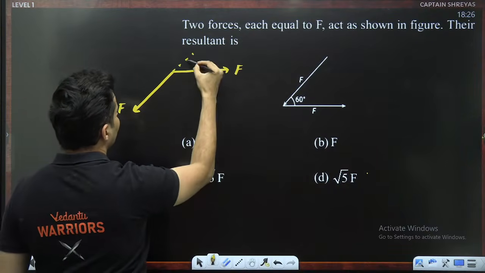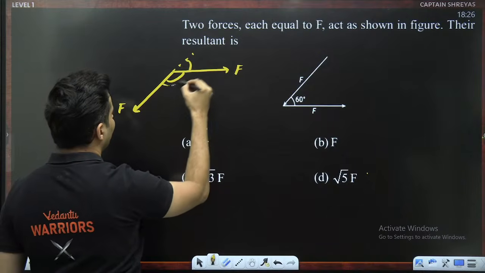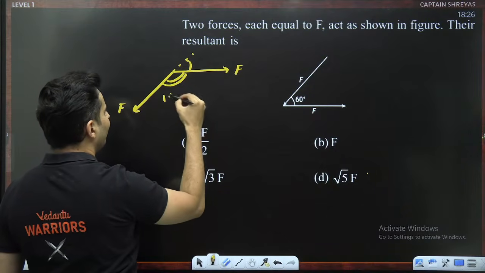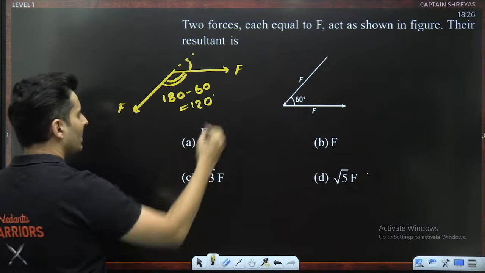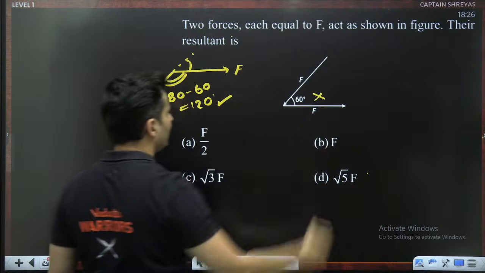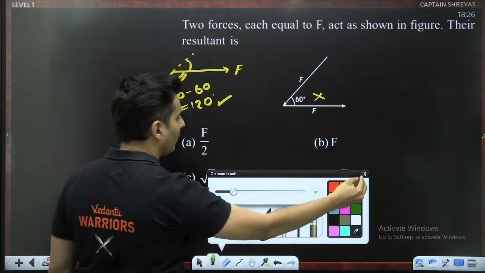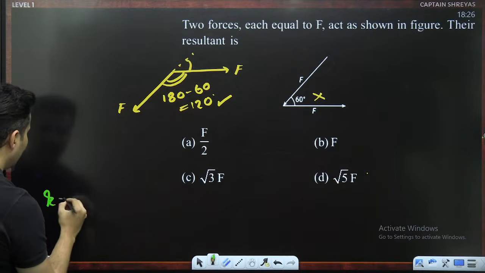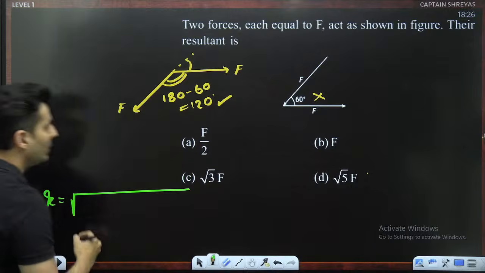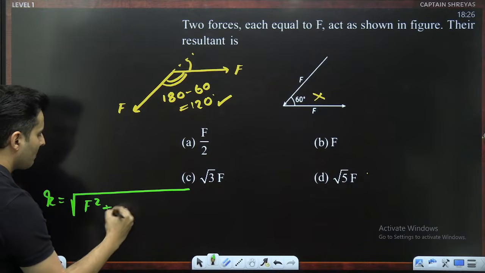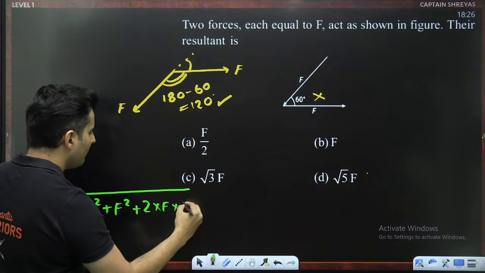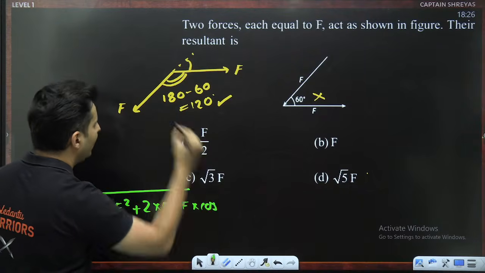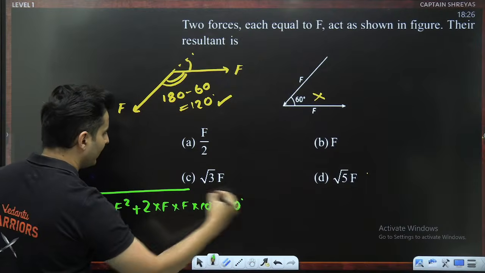Then instead of this being the angle, this would be the correct angle, which will be 180 minus 60, which is 120. This is the correct angle. This is not the correct angle. Now you use the formula. So the resultant will have the magnitude root of a square plus b square plus 2 into a into b into cos of the angle, which is cos of 120.